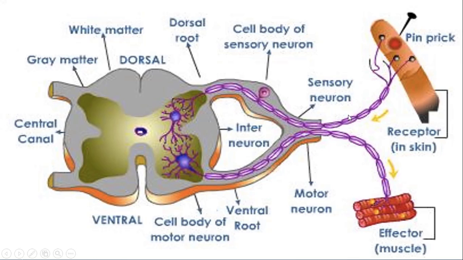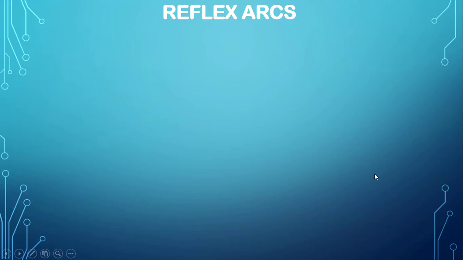This is said to be the reflex arc: the pathway along which messages are sent from the receptor to the central nervous system, and from the central nervous system to a particular effector. Now we are going to explain the reflex arc a little bit more.